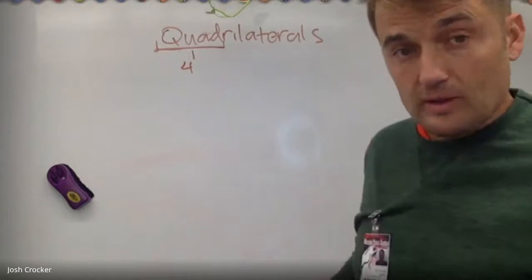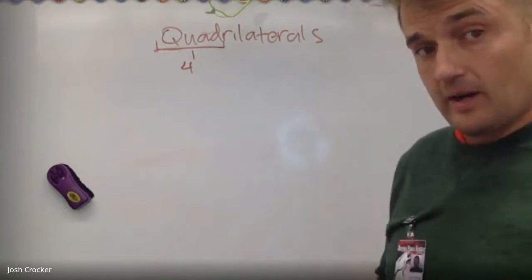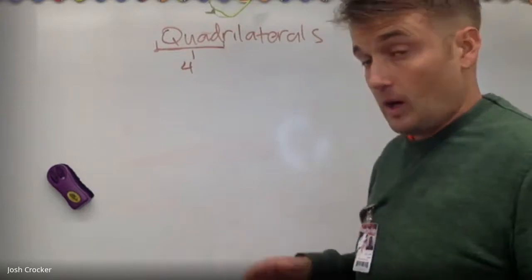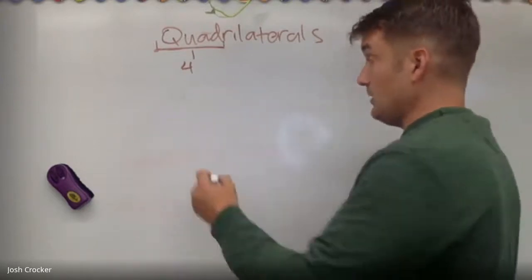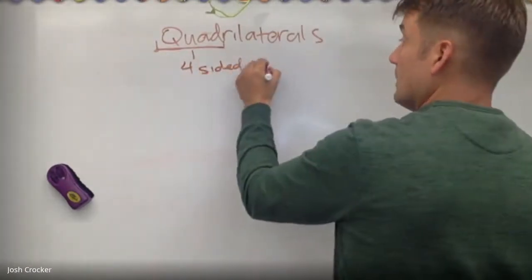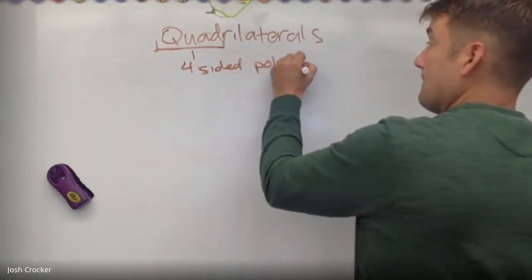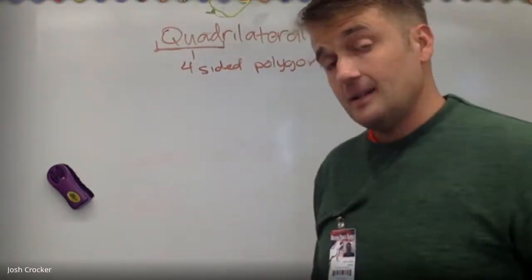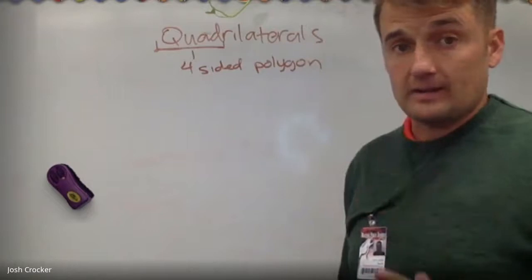Sometimes people call four-wheelers quads, like I'm going to go down to the lake and ride my quad. They're talking about something that has four wheels. A quadrilateral is a polygon with four sides, a four-sided polygon. Okay, so all the polygon rules apply, and you have to have exactly four sides.